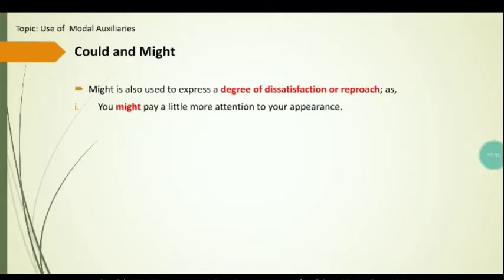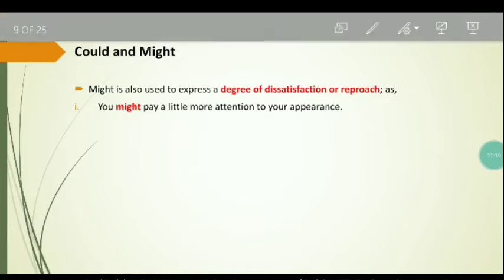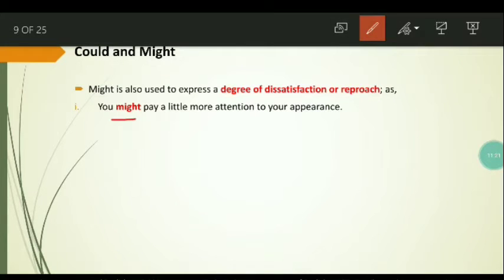Might is also used to express a degree of dissatisfaction or reproach. For example, you might pay a little more attention to your appearance. Over here in this example, might expresses a degree of dissatisfaction. It shows that the speaker is not satisfied with the appearance of the receiver of his message. That is why he is saying that you might pay a little more attention to your appearance.